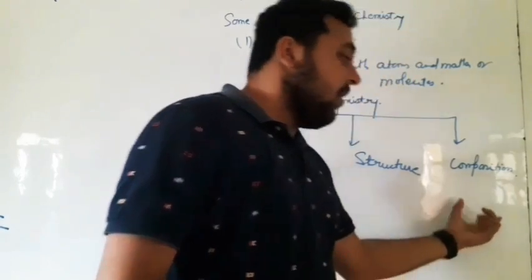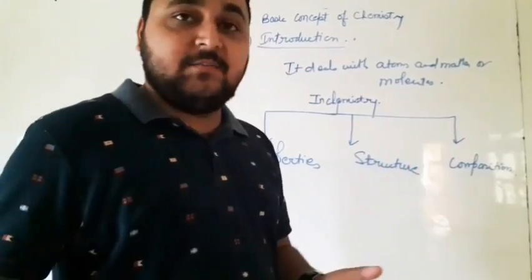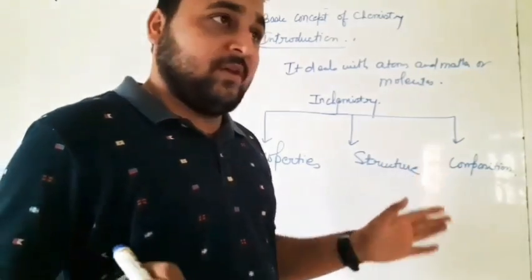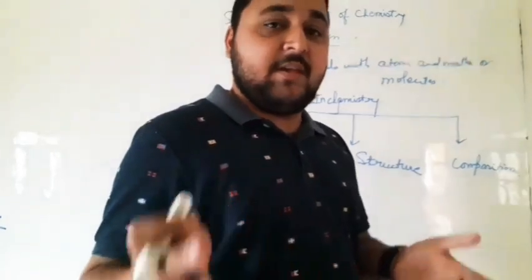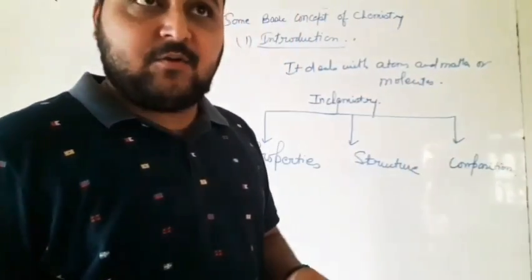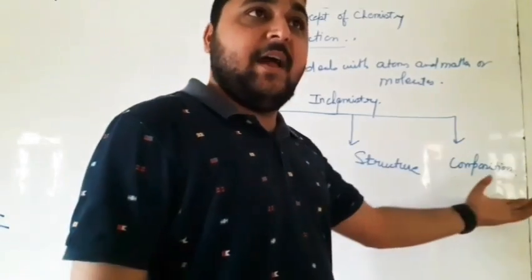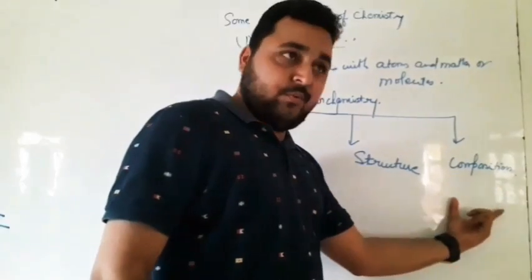Now, the third topic is composition. In composition, we read about the percentage of the atoms or elements present in a molecule. Suppose you take a water molecule, what is the ratio of hydrogen and oxygen present in the water molecule? Or you take an alcohol, then what is the percentage of carbon, hydrogen and oxygen present in it? These things come under composition.